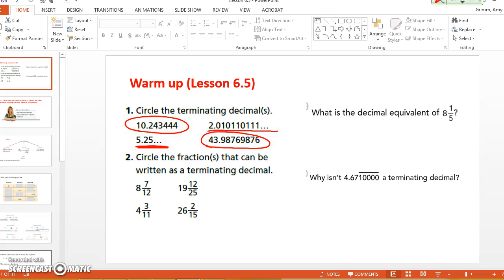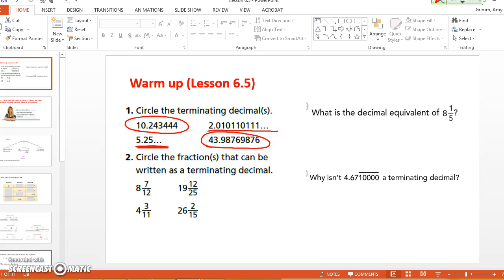Circle the fractions that can be written as a terminating decimal. So you would have to get out your calculator, and you would have to calculate these. Let's remind you how to do that. How do you change a fraction into a decimal? Yes, so you're going to take 7 divided by 12 and then put the 8 in front of it. Very good. Okay, so which ones of these are, what does it say, terminating?